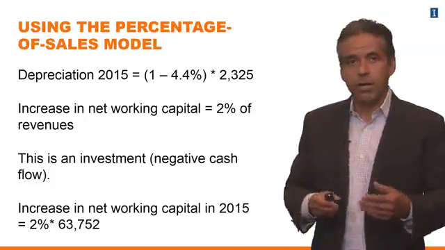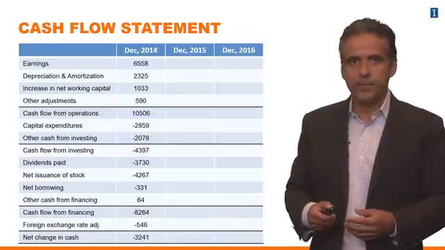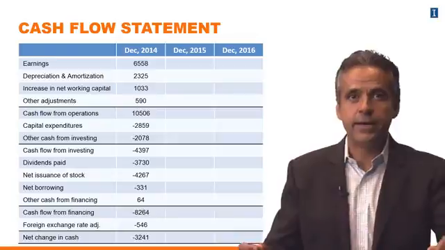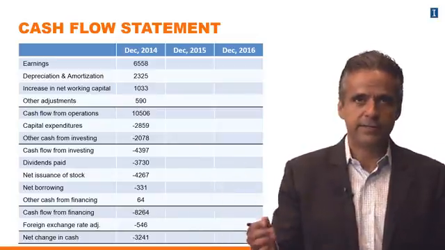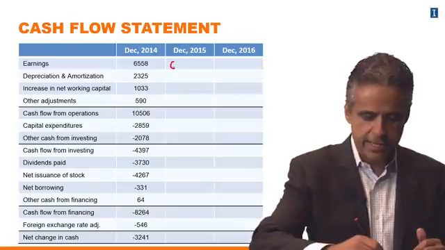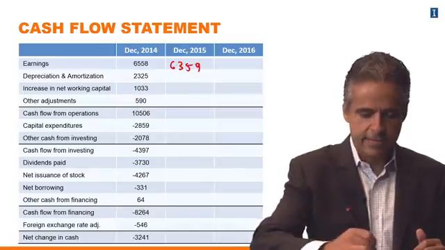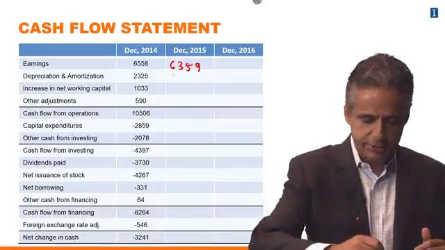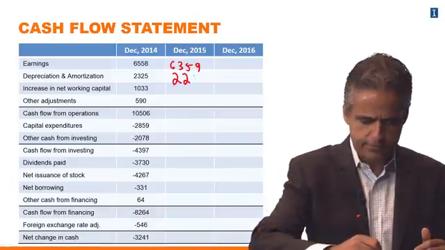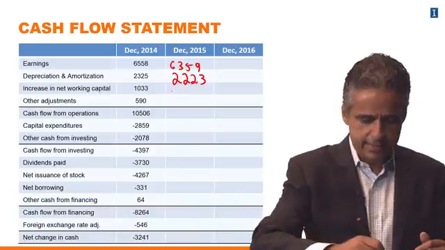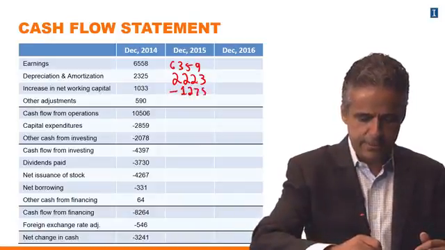Okay, so as we did in the case of the income statement, we can go back here and start writing down our numbers or doing it in a spreadsheet. So we have the earnings here that you start with, and then we have the depreciation that we just figured out. It's like $2.2 billion. The investment in net working capital.